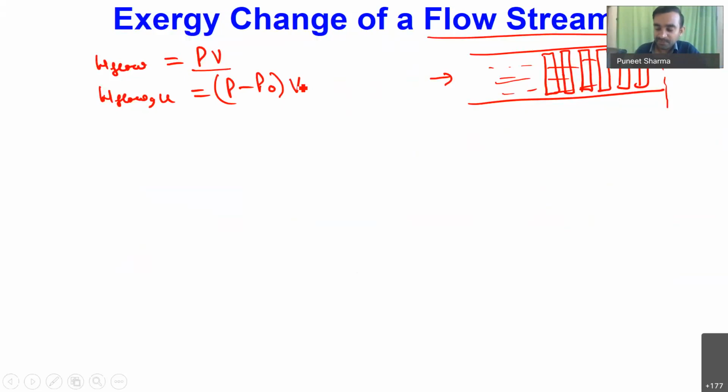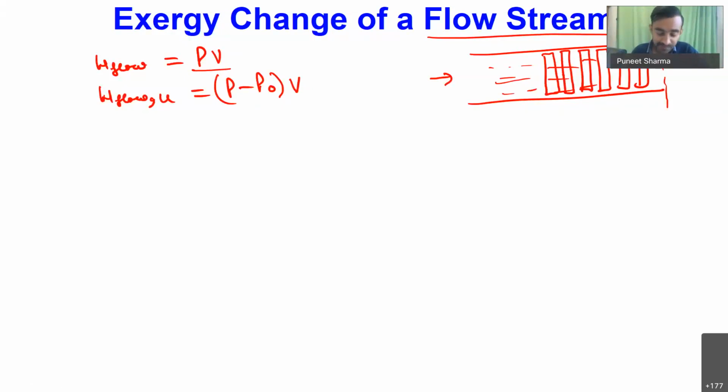Initially we have some pressure P, measured with reference to absolute vacuum. Obviously, if we allow the stream to flow into absolute vacuum, then we will not have any resistance on the flowing stream, and the overall flow work will be equal to the exergy available, or the useful amount of work available.